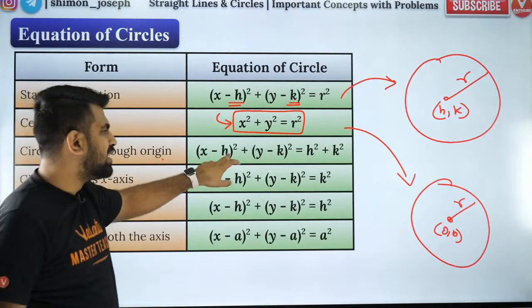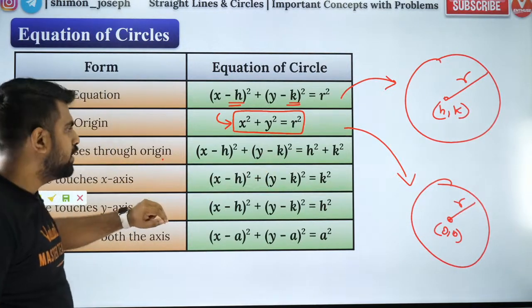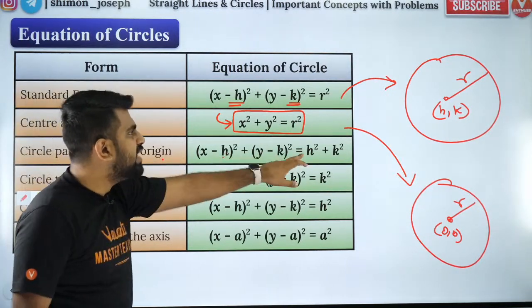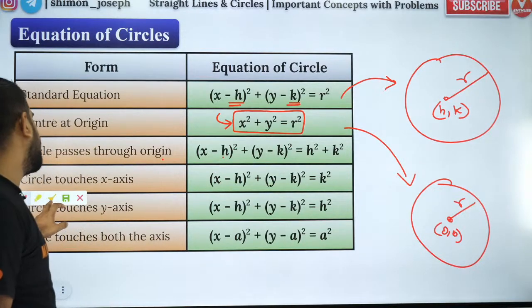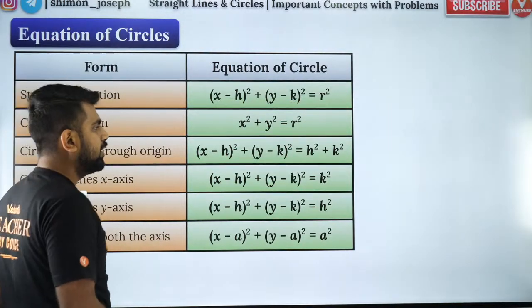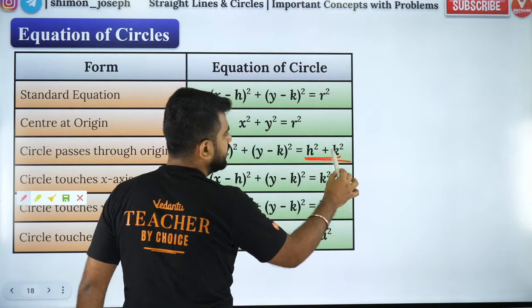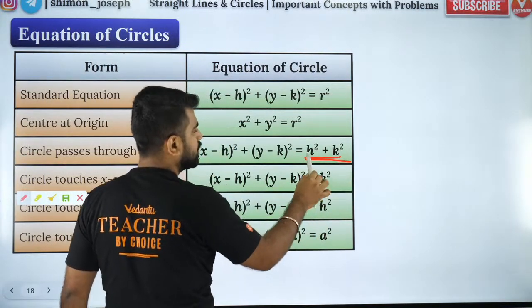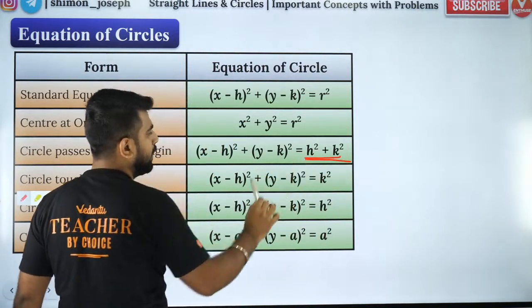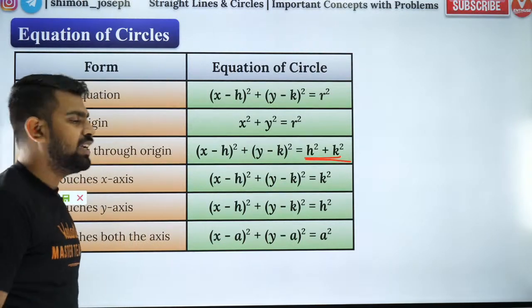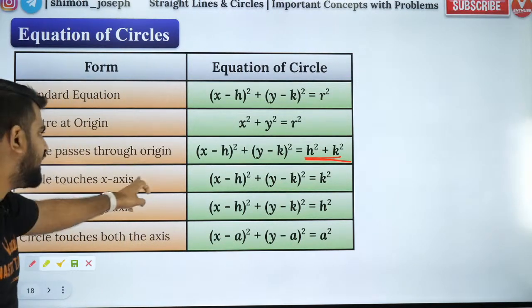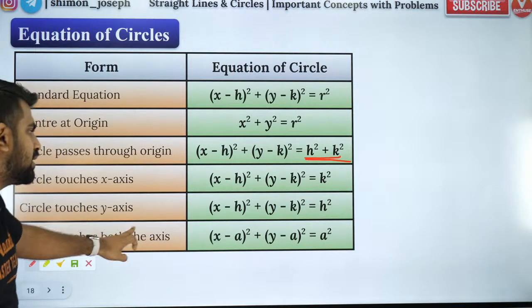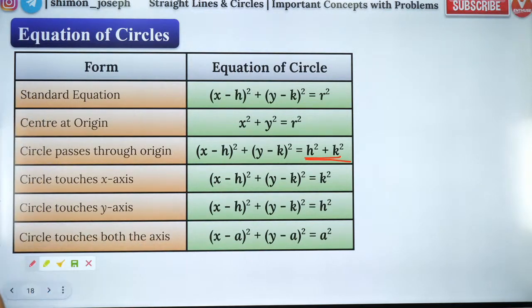So this is for the circle which passes through the origin. If the circle passes through the origin, then you can write the radius as the distance of origin from the center. That is why you have this formula given to you. Similarly, you have circle touching x-axis, circle touching y-axis, circle touching both the axes.